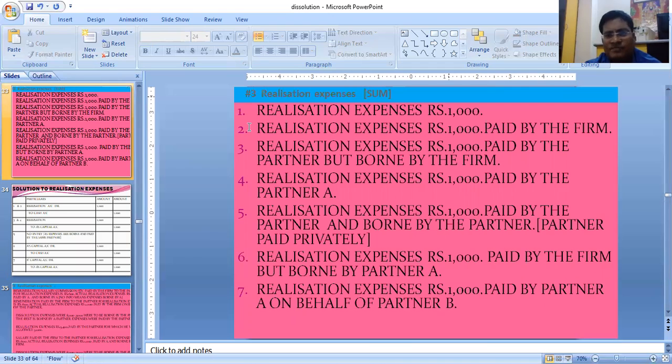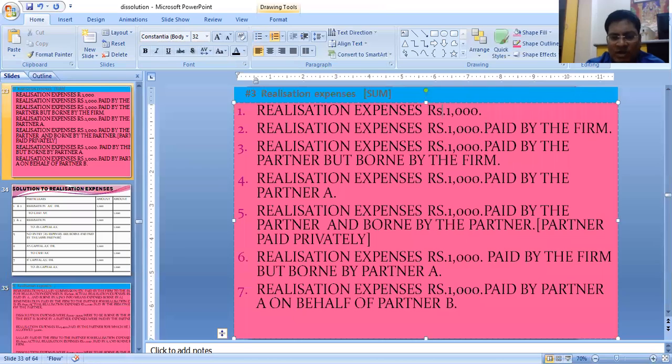Realization expenses rupees 1000 paid by the firm. Realization expenses 1000 paid by the partner but borne by the firm. See the first two: only realization expenses is written, and again, realization expenses 1000 paid by the firm. It means the same thing. The journal entry will be as we have seen, realization to cash.